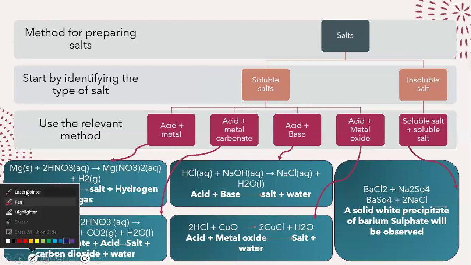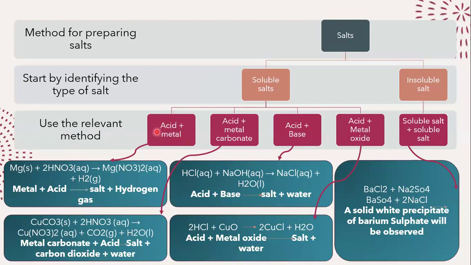Method number one. You can take the acid and directly react it with metal. Let's say that you want to make magnesium nitrate. So you will say, okay, I will take magnesium metal and react it with nitric acid. Acid and metal always give us salt and hydrogen gas. If you remember this rule, that metal plus acid gives us salt and hydrogen gas, it'll be much easier for you to solve your questions. So in this case, I will get my salt, magnesium nitrate, and hydrogen gas.